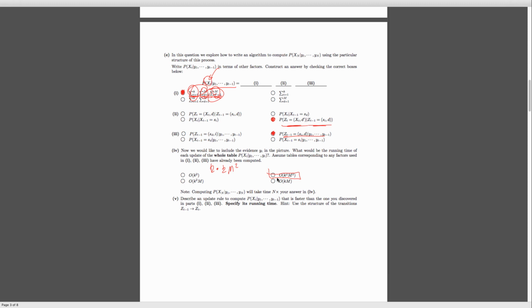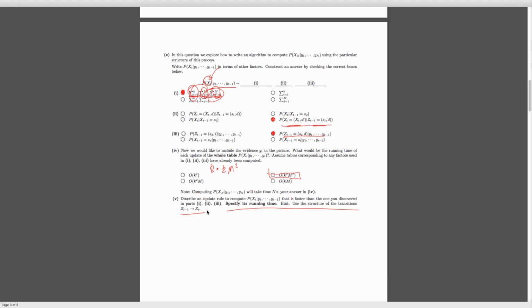However, if you remember from the previous part, I was mentioning how a lot of these state transitions are actually quite impossible, because there's only two things that can happen in our process. We can either stay in the same state, or we can jump once our duration is done. And because those are the only two things here, a lot of these transitions have zero probability. So that's what this question is getting at here. It's saying that we actually have a very sparse transition matrix, in the sense that a lot of the entries are zero. So can we use that structure to make our update a little bit more efficient?